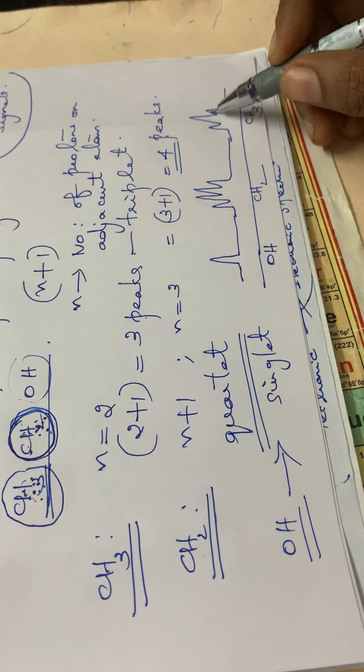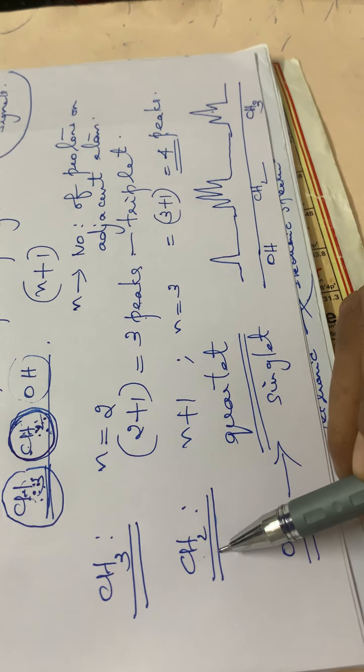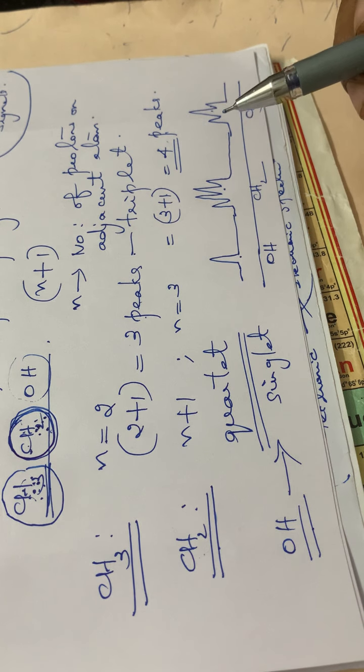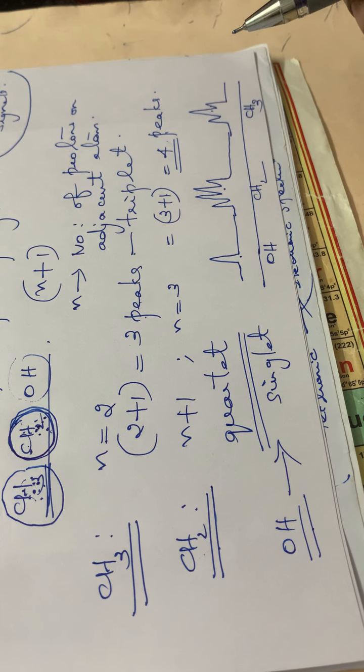So this is the high resolution NMR for CH3, CH2, OH. For CH3, it will have 3 peaks. For CH2, it will have 4 peaks. And for OH, it will have a singlet. Okay. So this is one case. Then we can move on to another one.